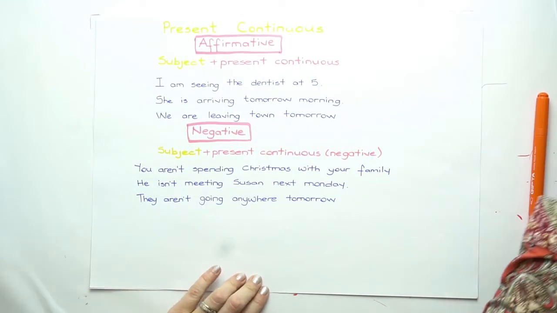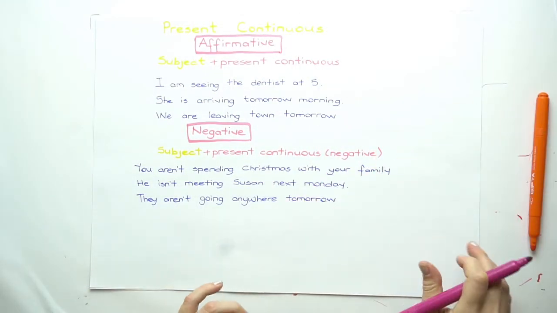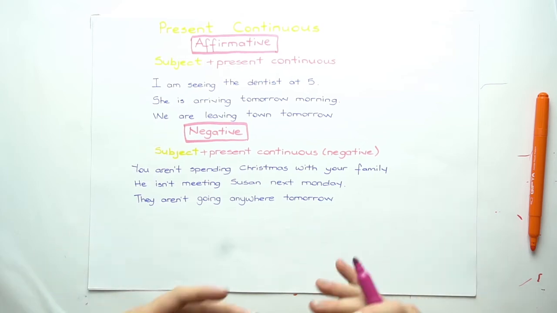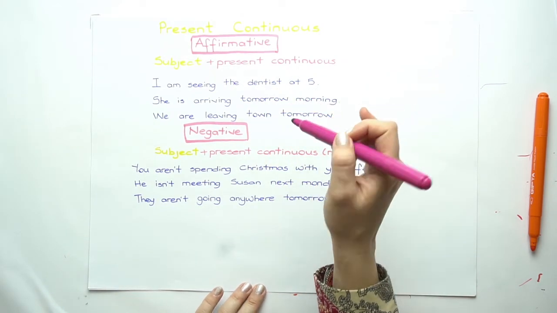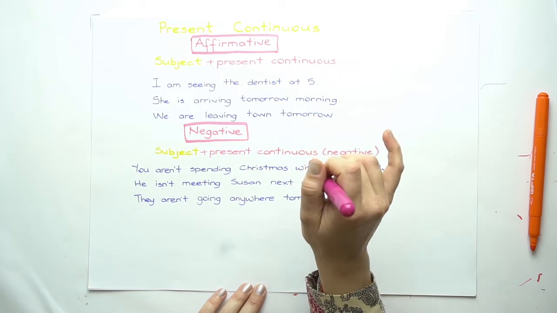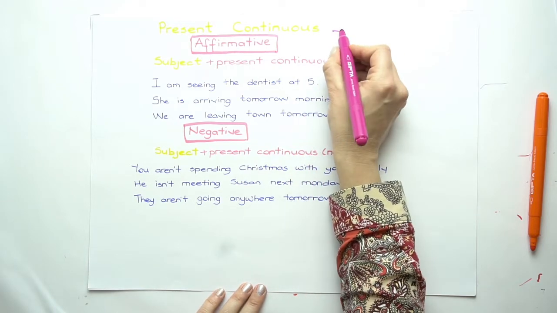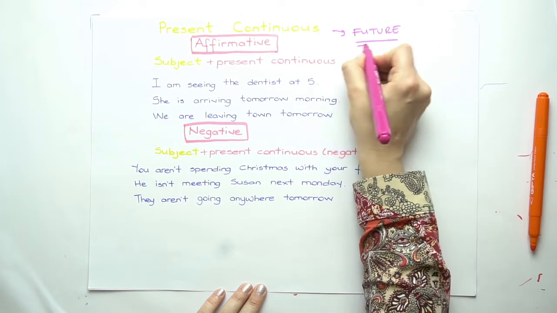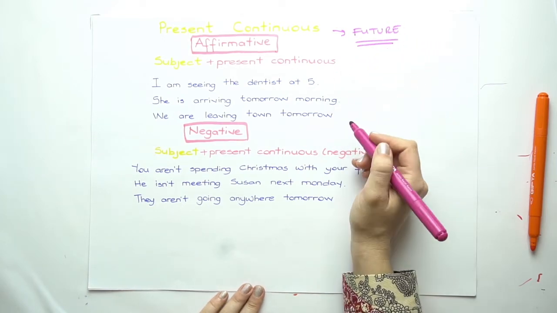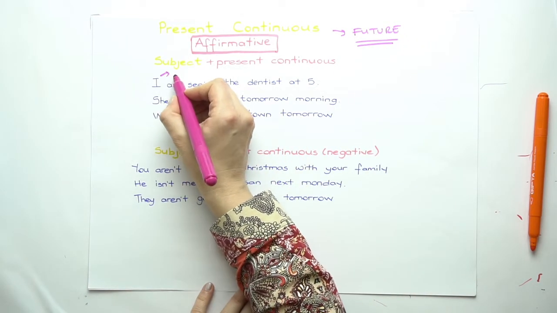Now, present continuous tense for future form. We all know that we're using present continuous for the actions that are happening at the moment. But also present continuous can be used for future tenses. So how is this happening? For example, if this is my plan,